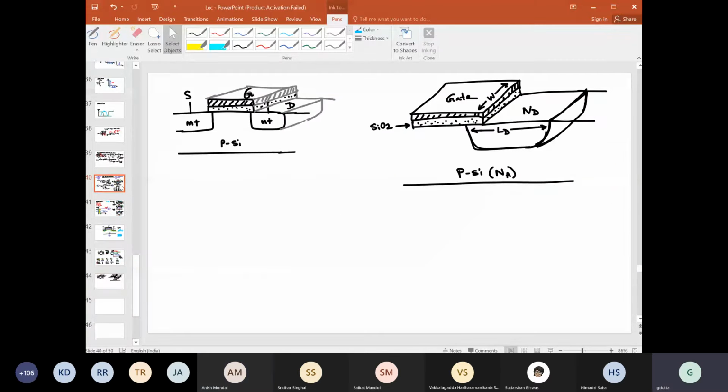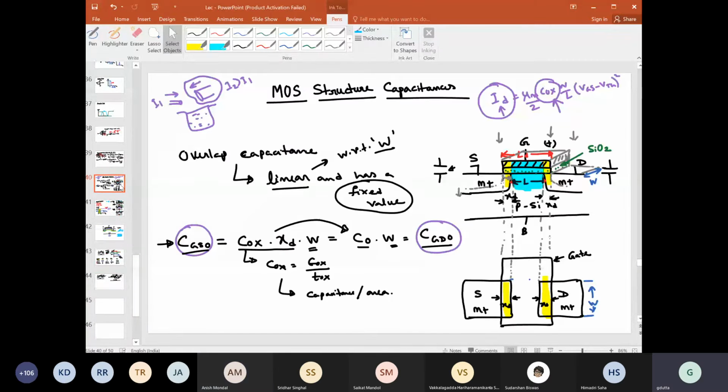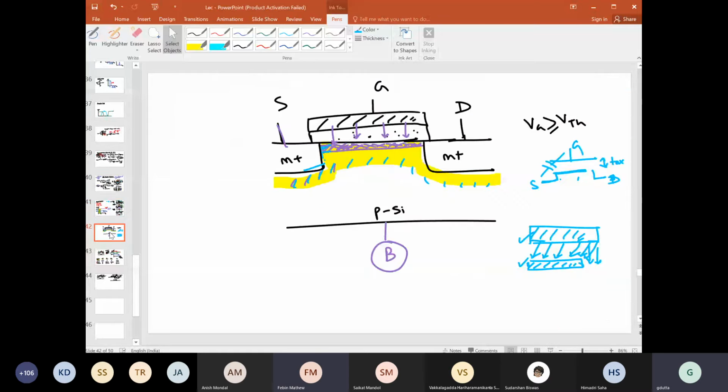Excuse me, sir. So in the N plus region, there would be an electron channel, right? So won't that shield the depletion region in that part? Sorry, Febin. In N plus region? The electron channel will be present in that region too, right? Which side are you saying? There are two N plus regions: source side and drain side. Yeah, I'm talking about both. Okay, let us say source side.